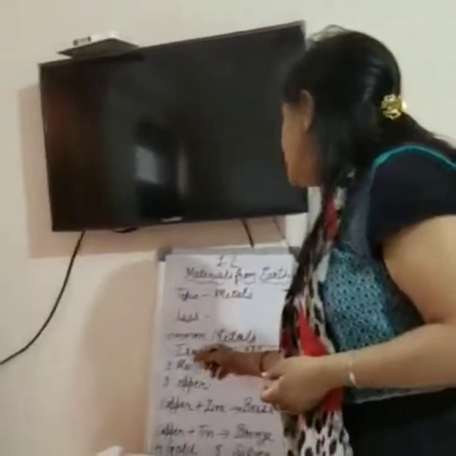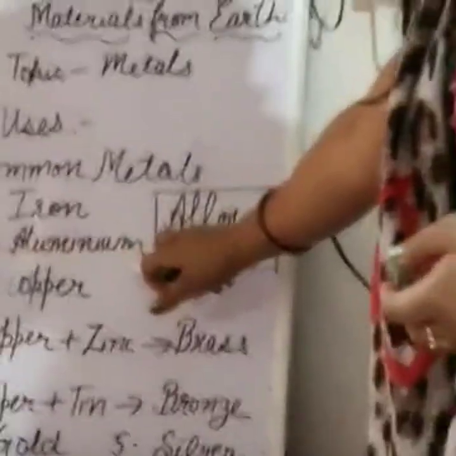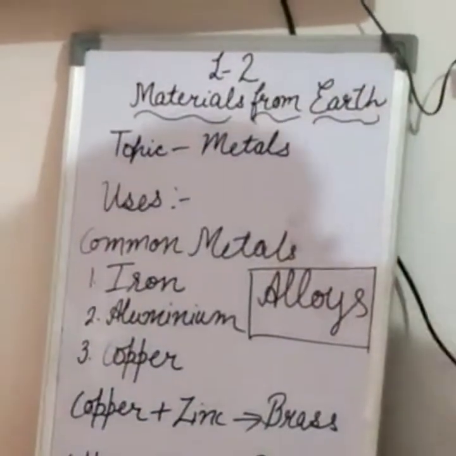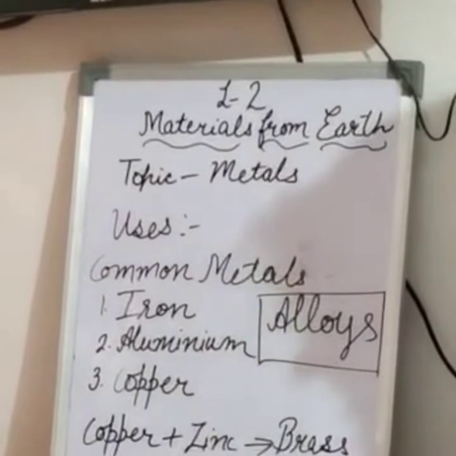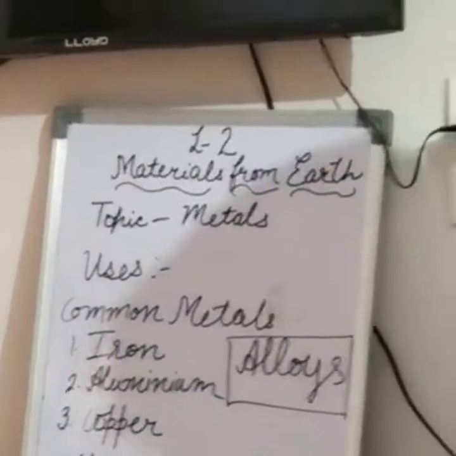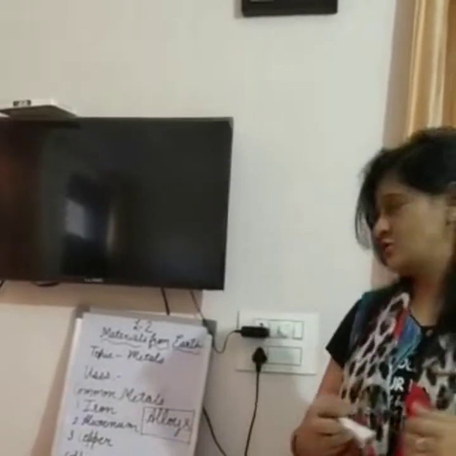Next, our metal is aluminium. You know, students, aluminium is white in color, and one of its main properties is that it can be beaten into thin sheets. You must have seen aluminium foil. Aluminium foil is very thin, and it is made up of aluminium. Aluminium is also used for making furniture, wires and lunch boxes. So there are many uses of aluminium, for making doors also.